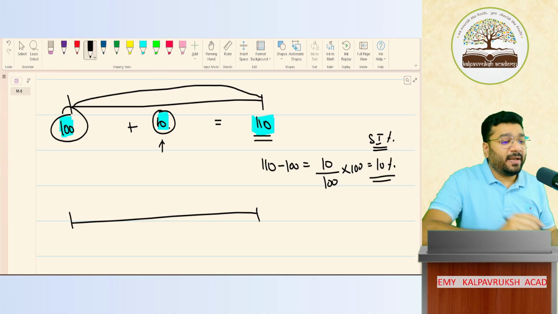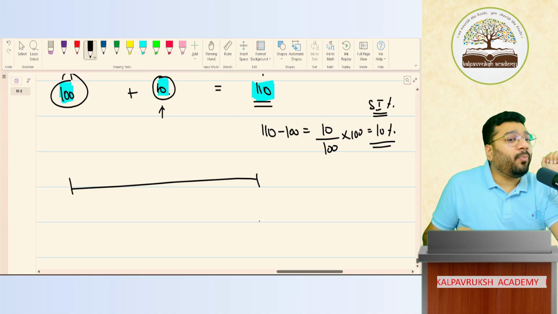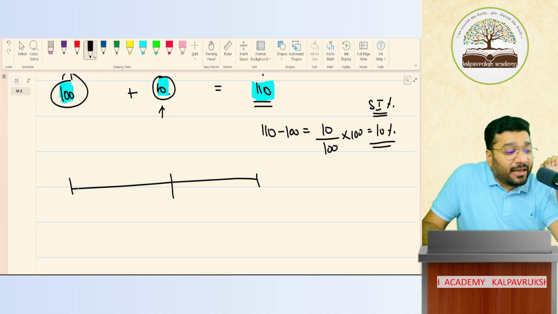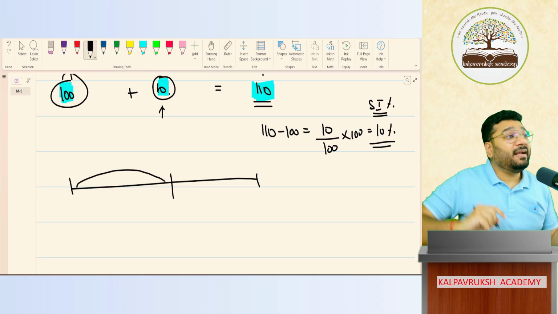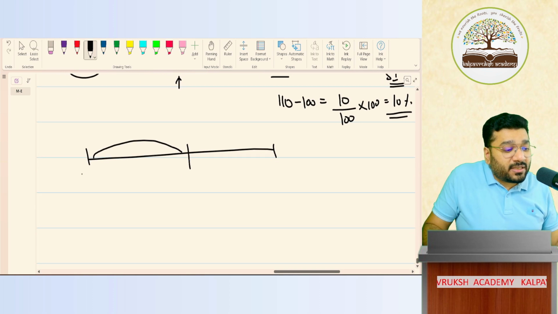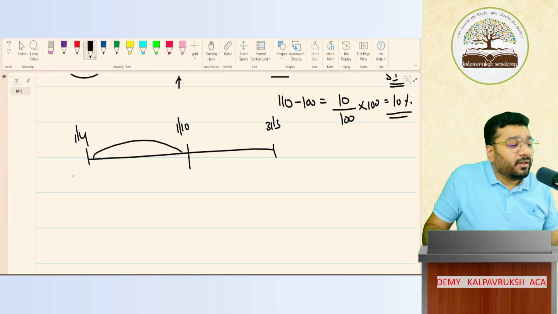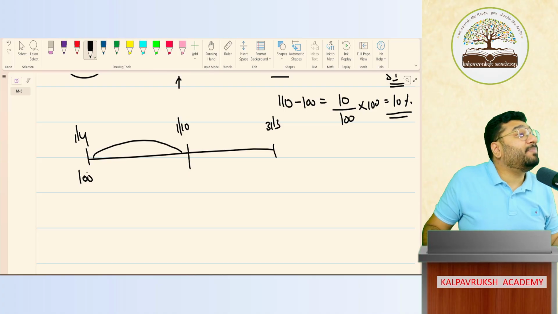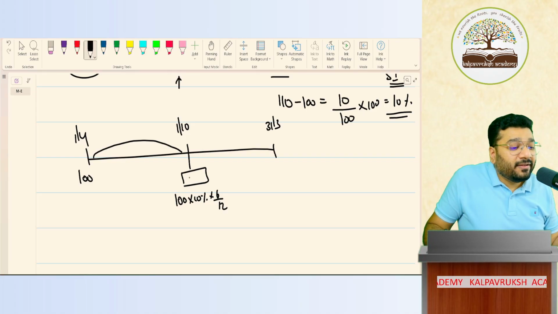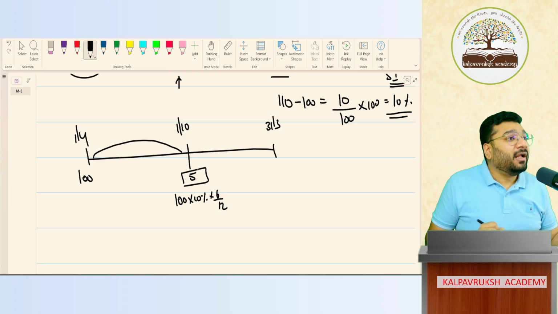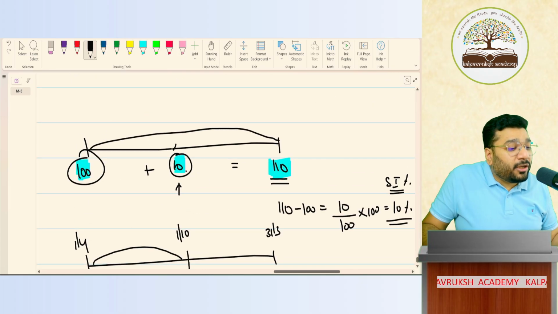What does that mean? I'll explain now. Here, I want to compound for every half year. So for the first half year, I'll calculate the interest. That interest also I will reinvest, and on that interest also I want further interest. Got it, not got it? This is 1/4, this is 1/10, this is 31st of March. 100 rupees I've invested here at the rate of 10% per annum. What is my interest here? 100 into 10% into 6/12. How much is it? 5. Understood? Previously, here also I got 5.